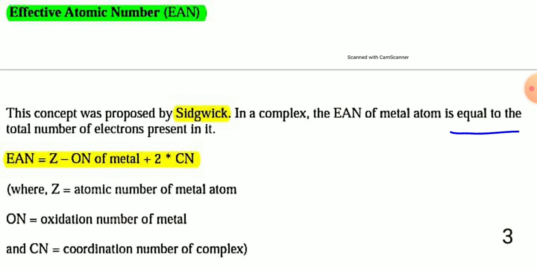So 26 minus 2 plus 2 into 6, because there are 6 cyanide ligands, that means 26 minus 2 plus 12, which is 36. This is the electronic configuration of the noble gas krypton, since atomic number 36 is krypton.